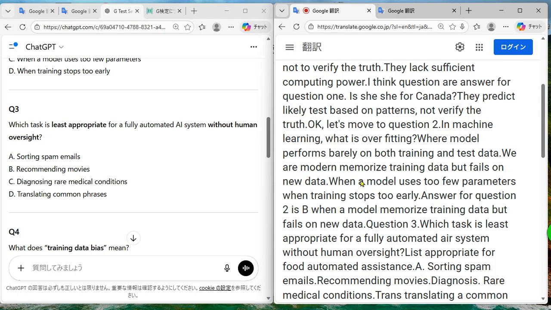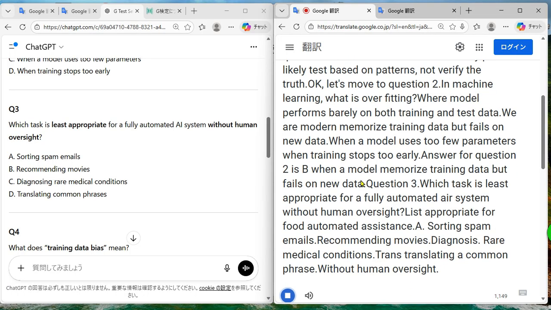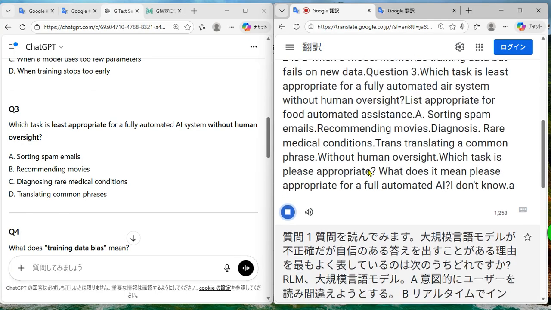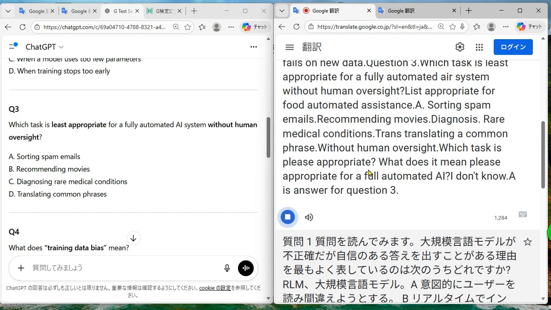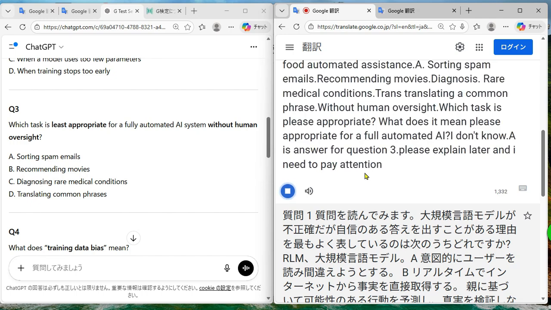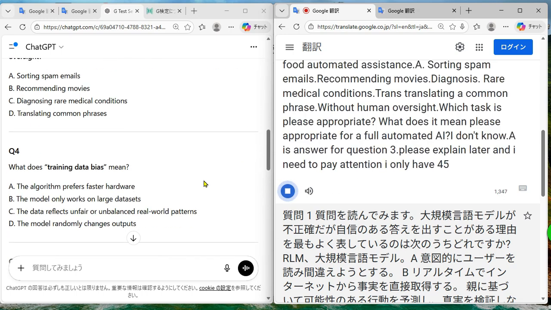Which task is least appropriate? What does it mean? Least appropriate for fully automated AI. I don't know. A is the answer for question 3. Please explain later. And I need to pay attention. I only have 45 seconds for one question.